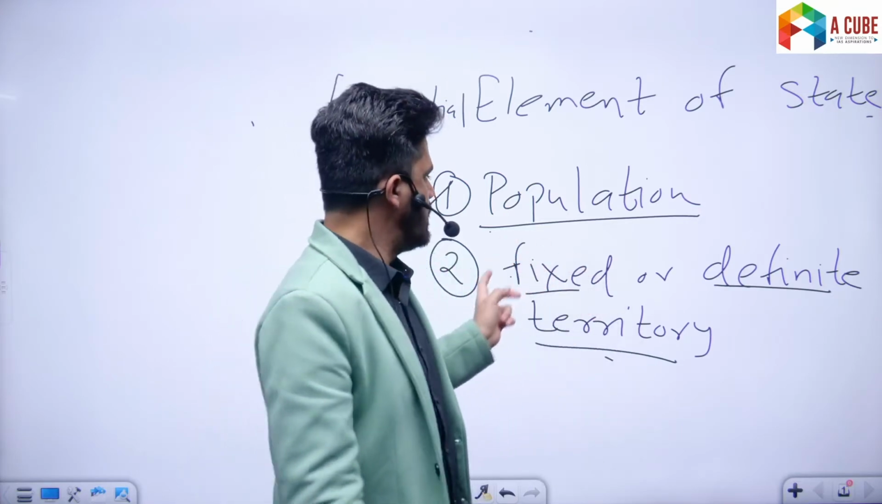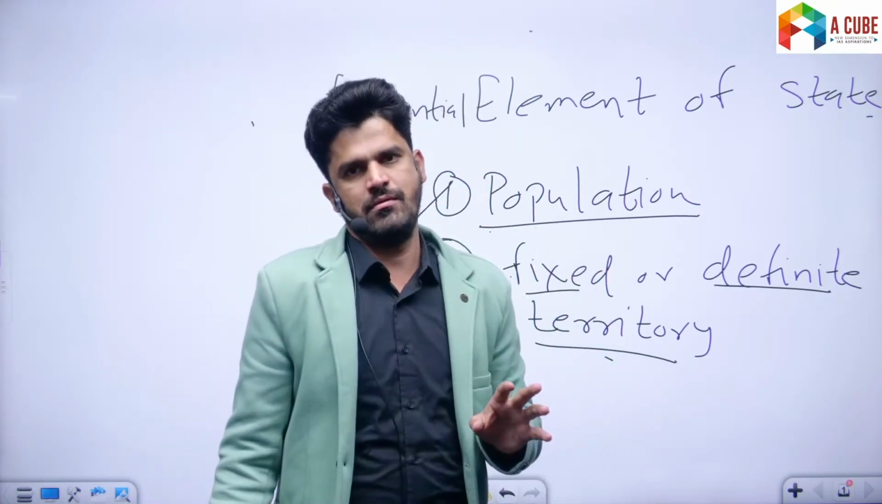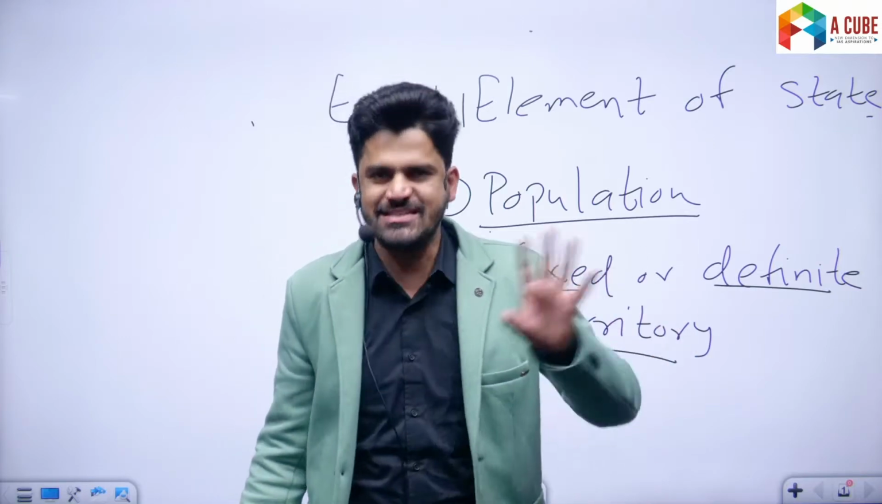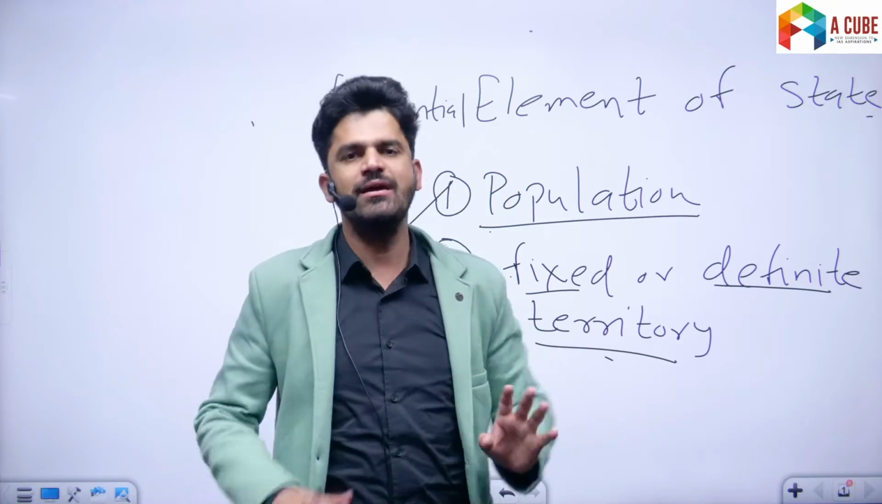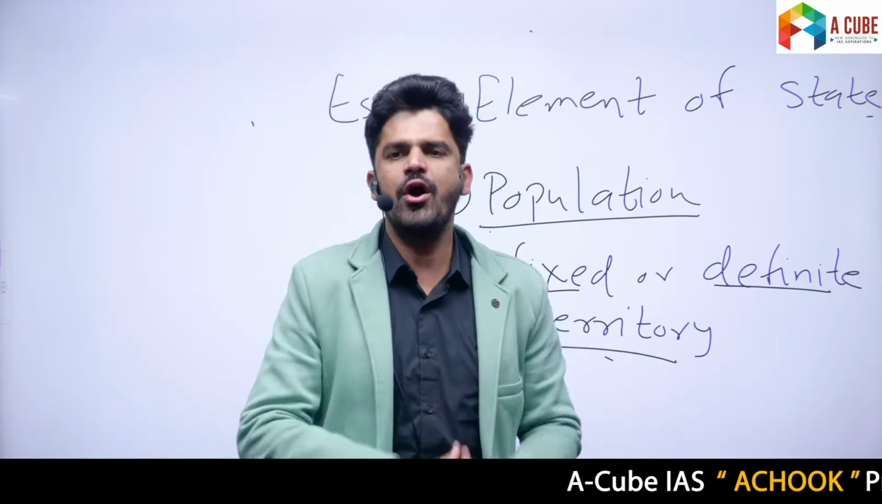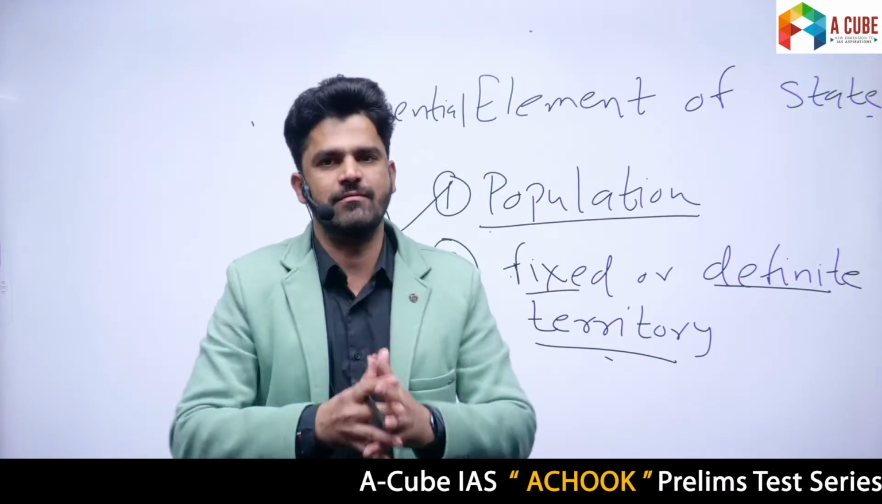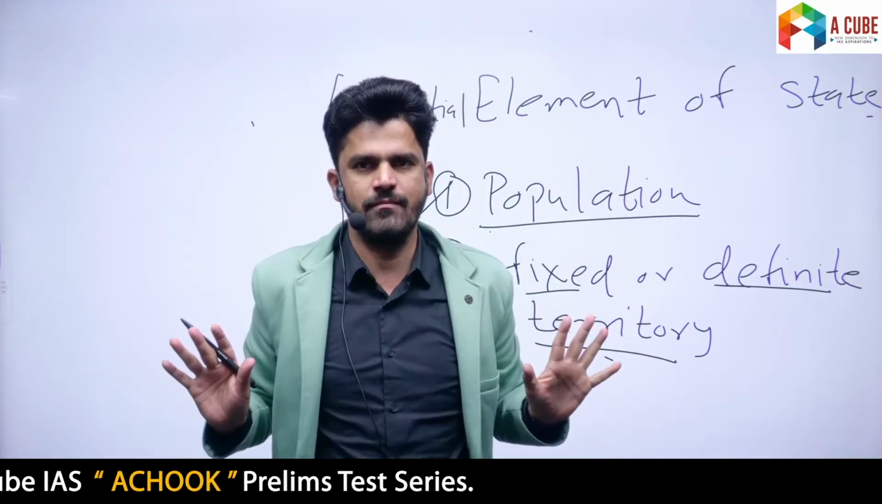because the centralized political authority can be efficient, can be established only in a fixed or definite territory. It is only when the state has a fixed and definite territory that the state will be able to formulate the law and implement the law. There will be clarity. That is why fixed territory is necessary.